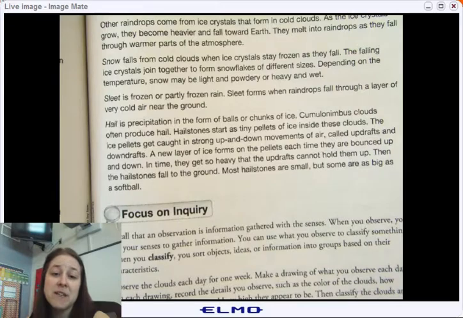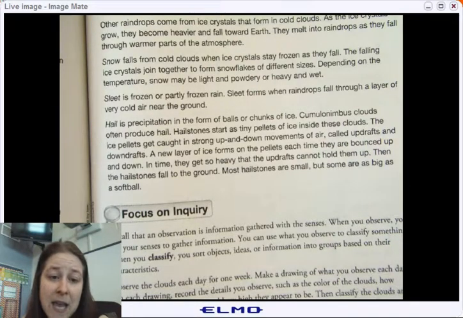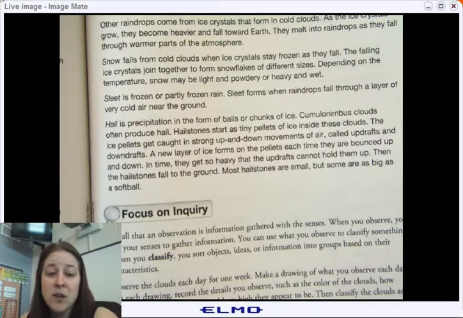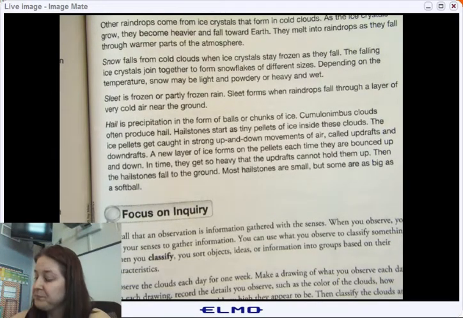Hail is precipitation in the form of balls or chunks of ice. Cumulonimbus clouds often produce hail. Hailstones start as tiny pellets of ice inside these clouds. The ice pellets get caught up in a strong up and down movement of air, called updrafts and downdrafts. A new layer of ice forms on the pellets each time they are bounced up and down. In time, they get so heavy that the updrafts cannot hold them up. Then the hailstones fall to the ground. Most hailstones are small, but some are as big as softballs.